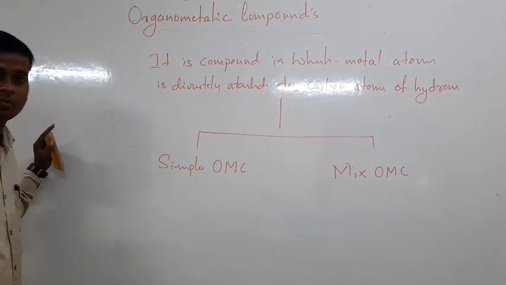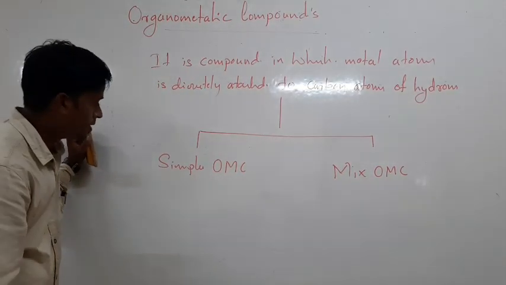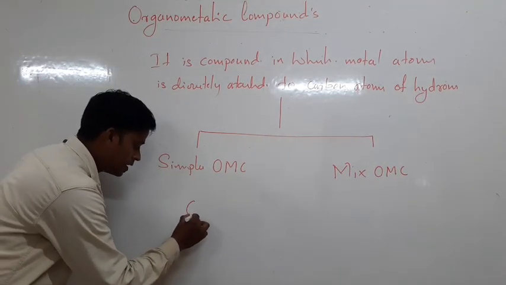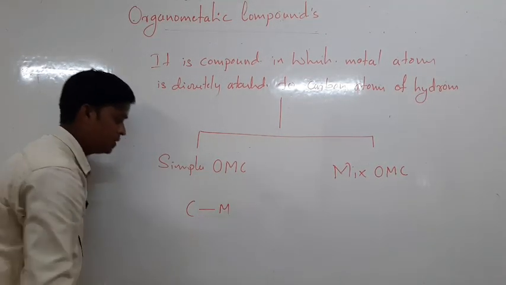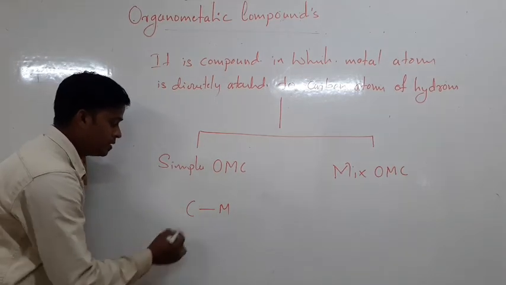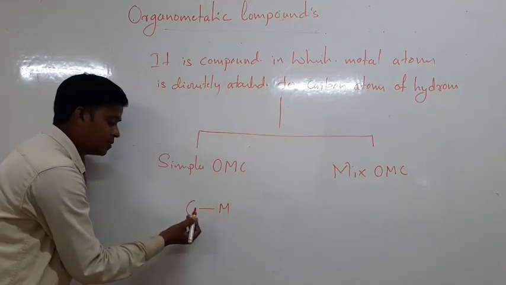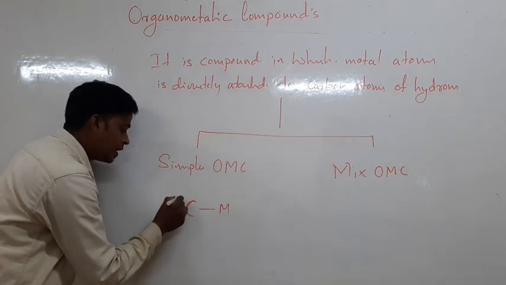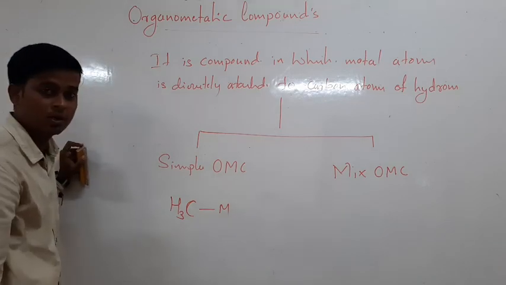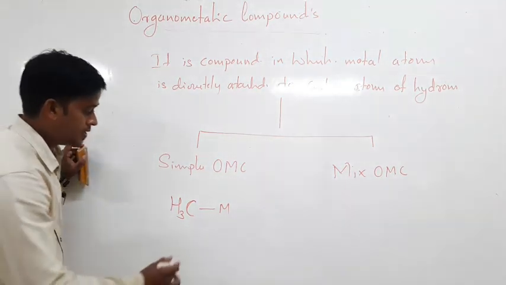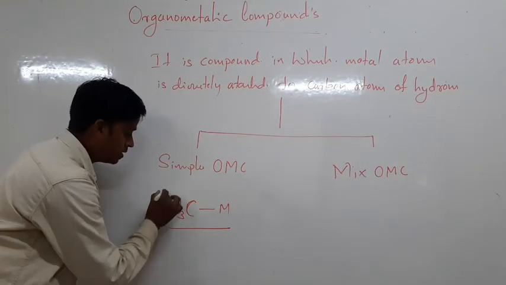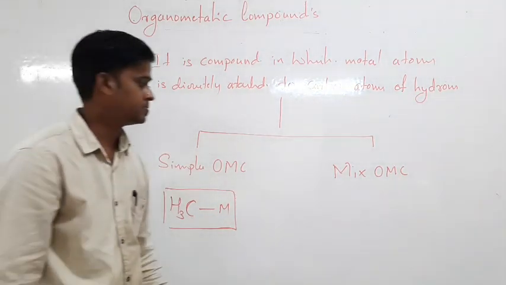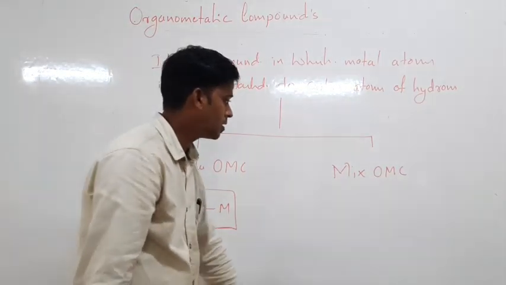Then what is a simple organometallic compound? Simple organometallic compound means the metal is attached to a carbon atom, and this carbon atom is attached only to hydrogen atoms. Then what is a mixed organometallic compound?